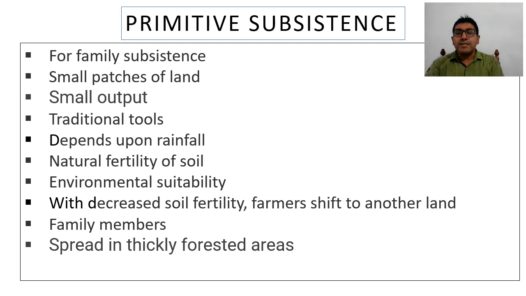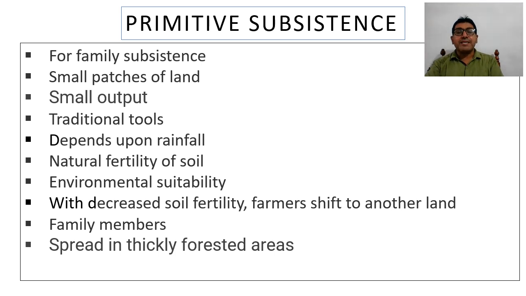So people grow some crops or vegetables on small patches of land, which support their family needs. The main occupation of the people is hunting and gathering. Especially the women and children practice such type of farming.